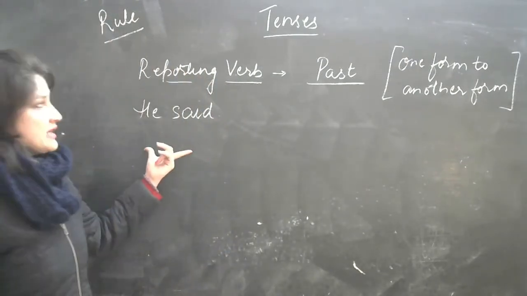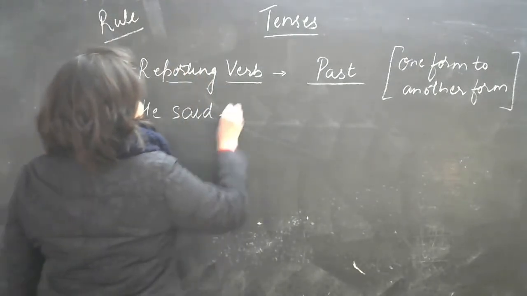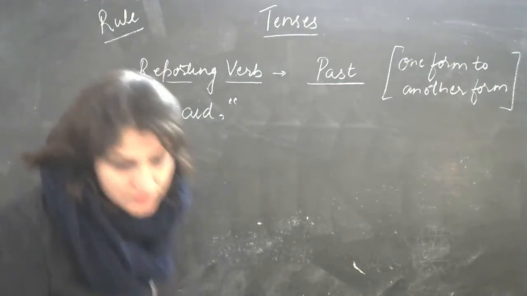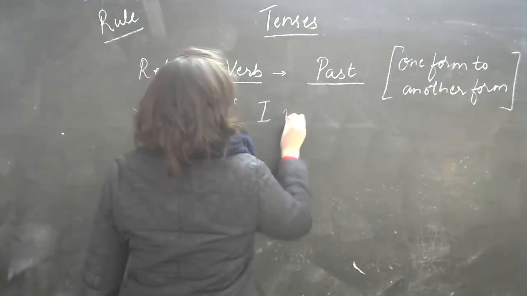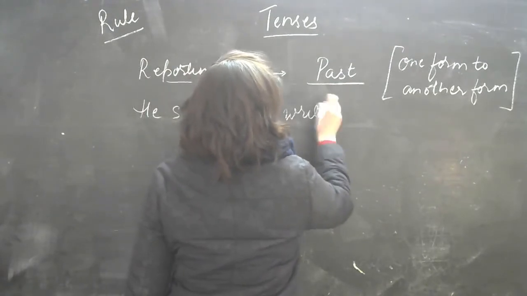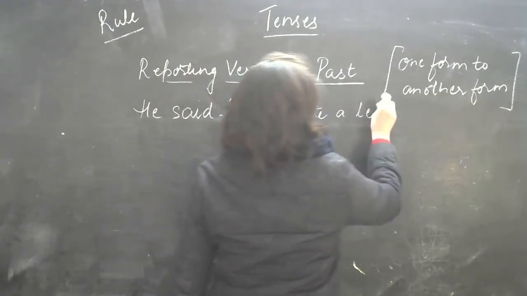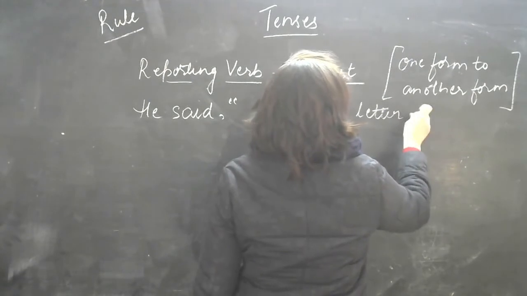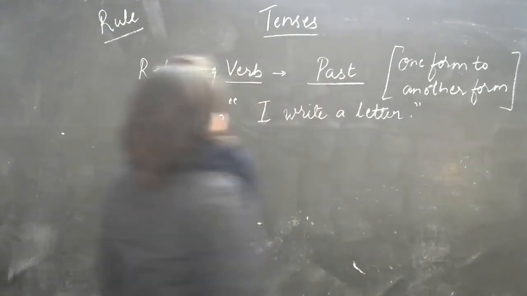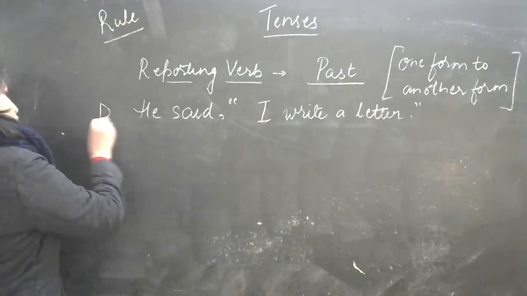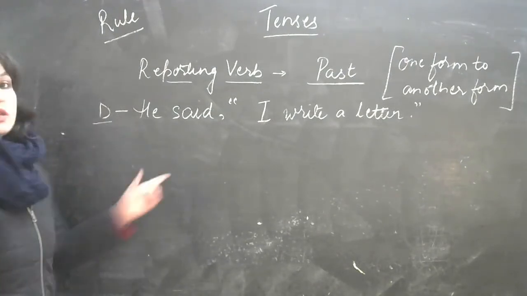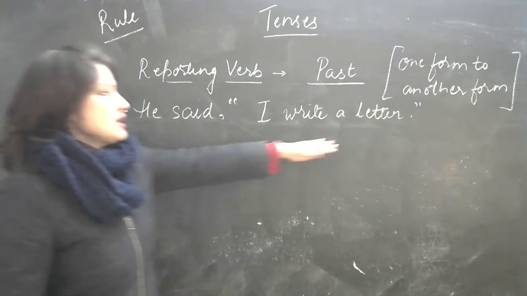Now see, he said, inverted commas, I write a letter. Can you see the sentence? It is in the direct speech, I'm sure you know that by now. He said, I write a letter.